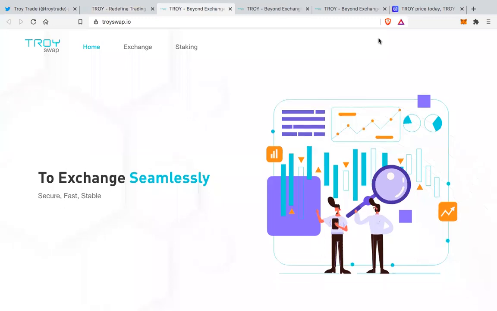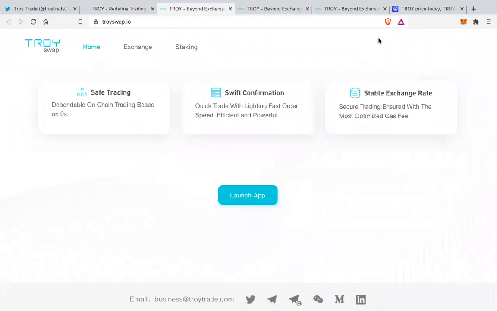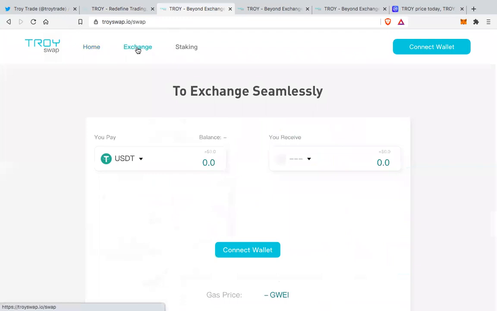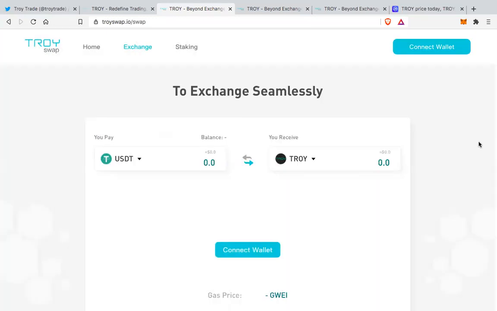Then there is DEX, that is decentralized exchange, and this DEX looks to me that they are okay. Great. So it's as simple as Uniswap or Pancake Swap, where you can connect your MetaMask wallet or your Wallet Connect and Trust Wallet, and you can straight away swap using the decentralized exchange facilities.